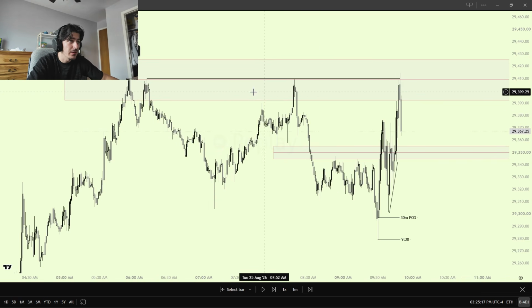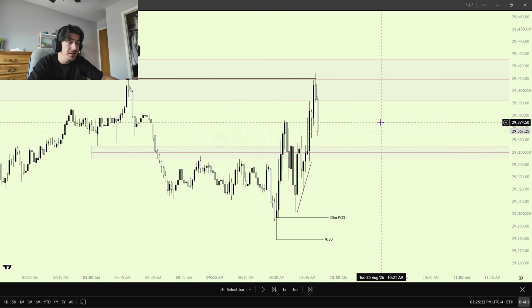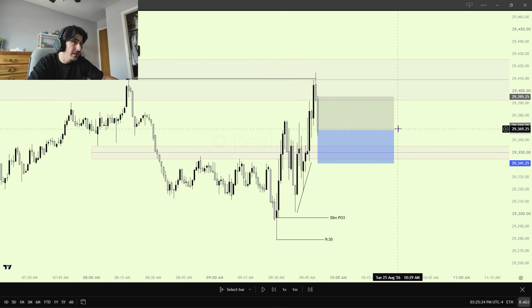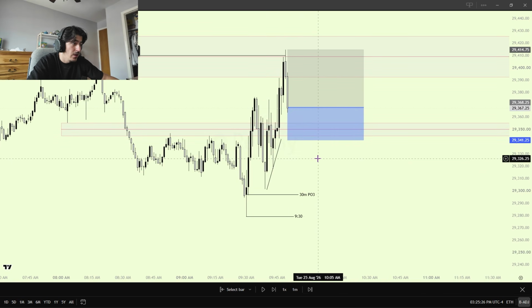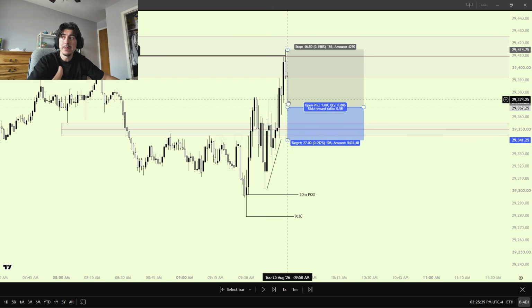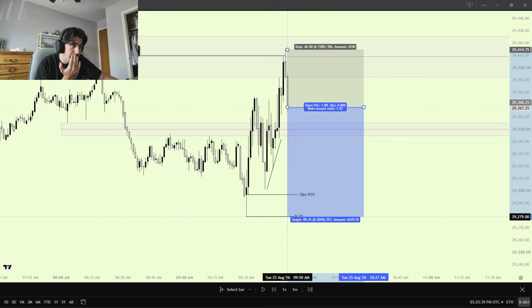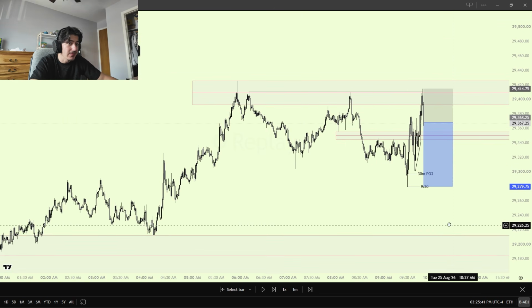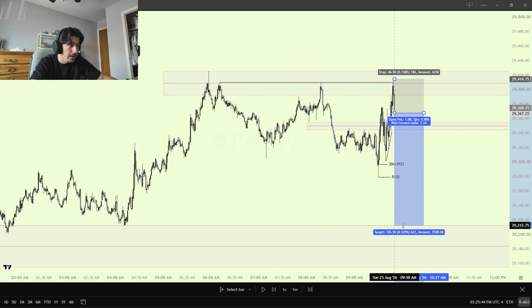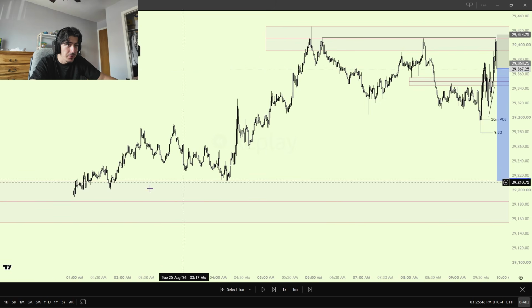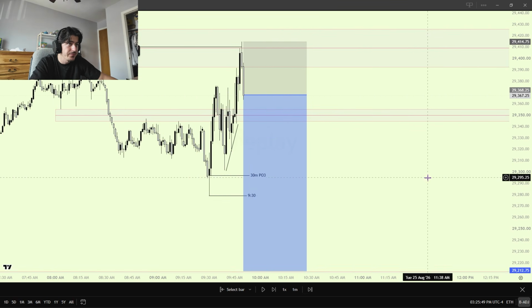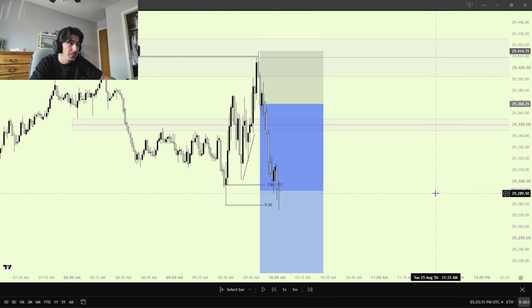So when we come up here, we sweep the equal highs, we tap into the CE of the rejection block once again, and then we start displacing lower. This is no doubt in my mind the trade of the day, because now we're at 9:50. There's 10 minutes to go. We're rejecting, and if we know that the 30-minute candle is going to end up closing bearish, or getting closer to the open of the candle, then we know that we could have our targets pretty much like this, and even lower. We can target the 4-hour gap because there's a bunch of low resistance liquidity built up all over here from the overnight session.